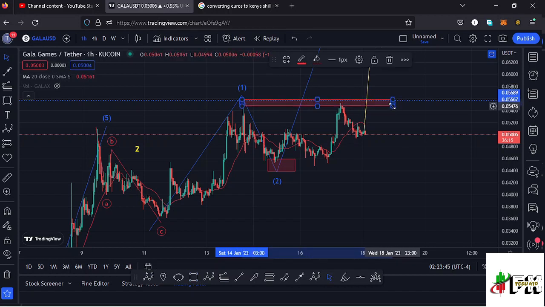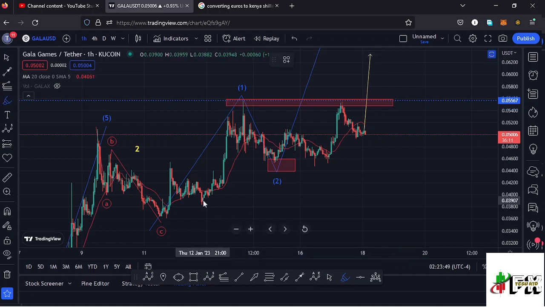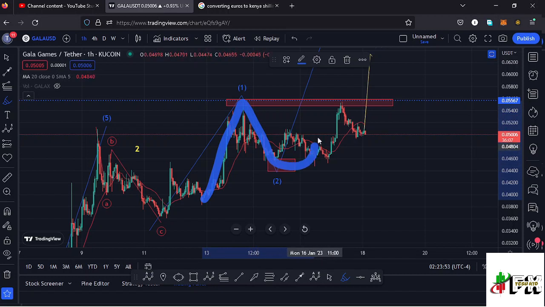I can first connect the tops like that, then draw out my chart pattern, having that as the first top. Then we have seen the formation of the neckline, then the formation of the second top, and there are chances that whatever we are seeing at the moment, even after losing the 20-day MA, could be the start of the breakout out of this chart pattern to the lower side, because this is a chart pattern that normally breaks to the lower side.